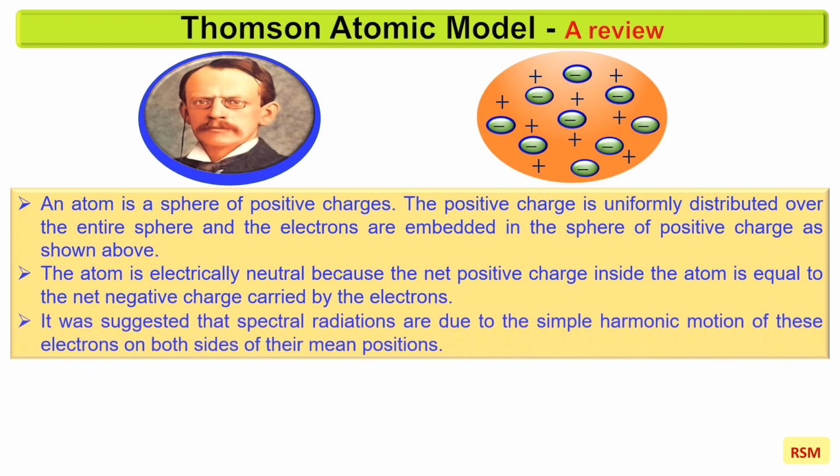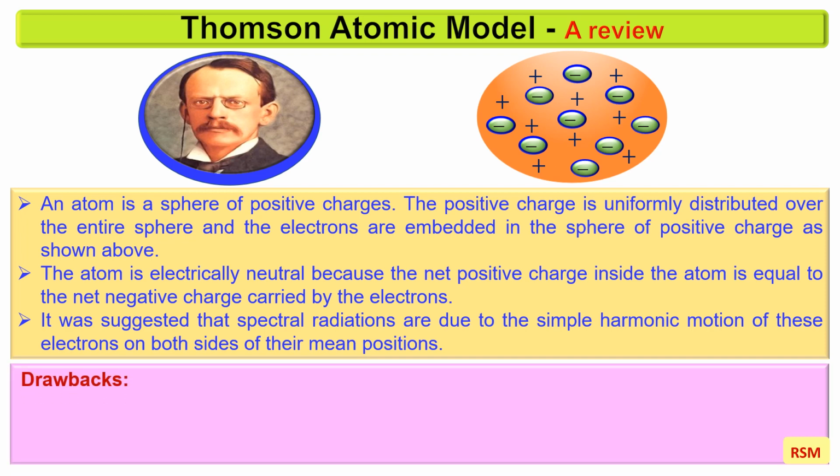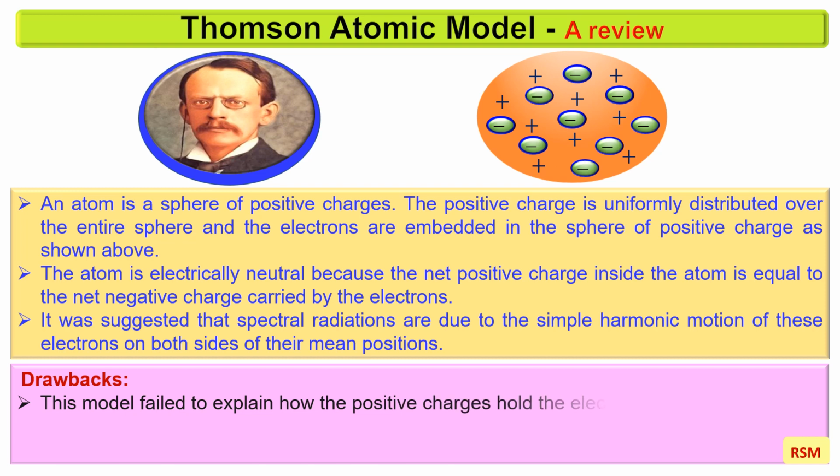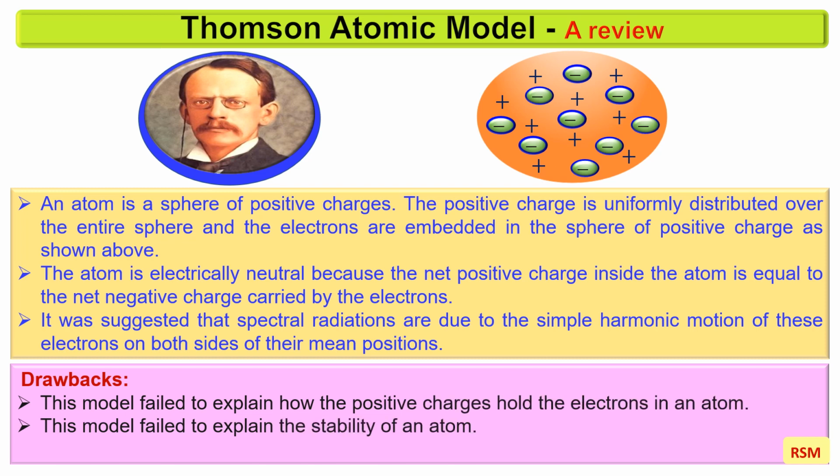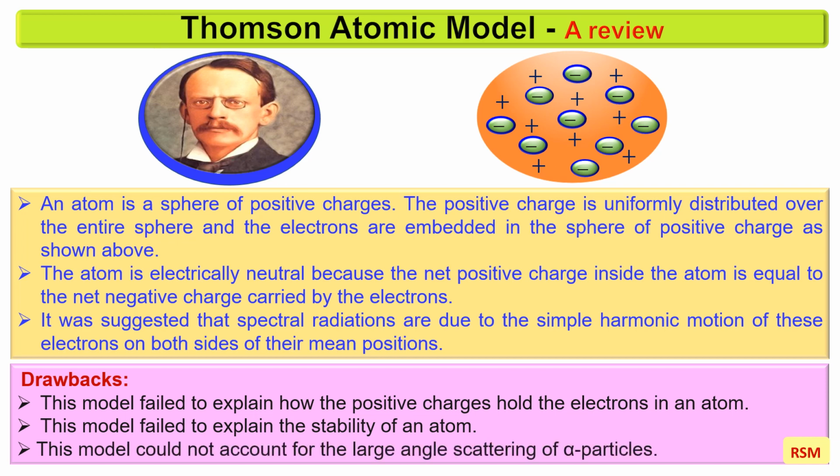It was suggested that spectral radiations are due to the simple harmonic motion of these electrons on both sides of their mean positions. The drawbacks of this atomic model are: it failed to explain how the positive charges hold the electrons in an atom. It failed to explain the stability of an atom. It could not account for the large angle scattering of alpha particles.